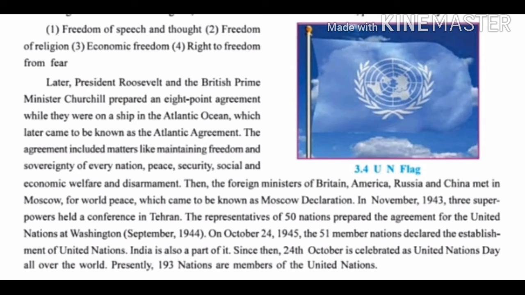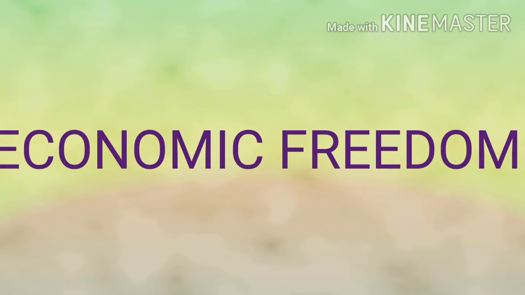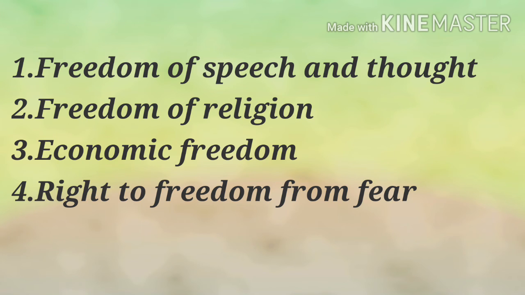What was that? See, the first one was freedom of speech and thought. Each citizen of my nation will have freedom of speech and thought. Even the other nations which will join the United Nations will have this freedom. Freedom of religion, economic freedom and right to freedom from fear. It means nobody would be afraid of others. These were the 4 major important announcements. See, which are they? Freedom of speech and thought, freedom of religion, economic freedom, right to freedom from fear.